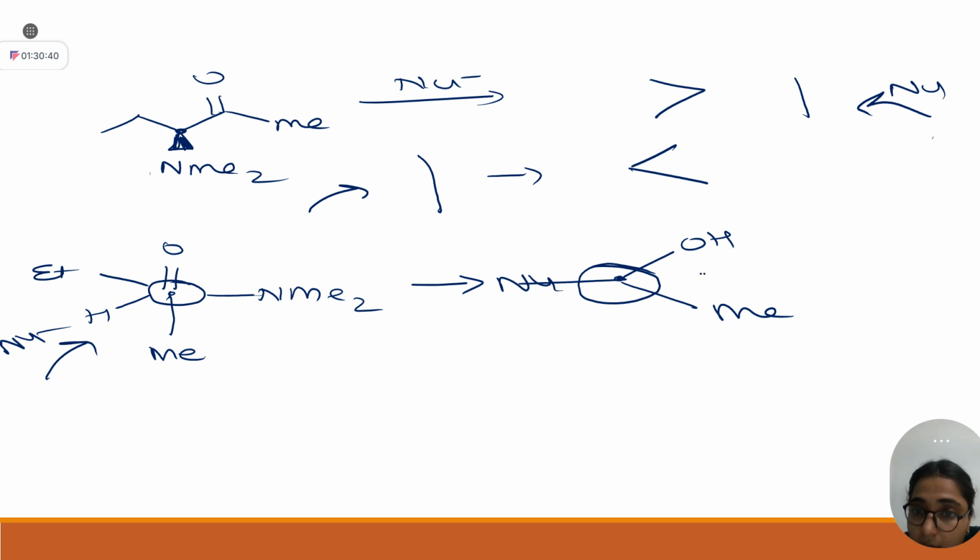Draw the other things as they were there, NMe2. Once you get practice of this, you will be fast in solving questions. Okay? This point is clear.